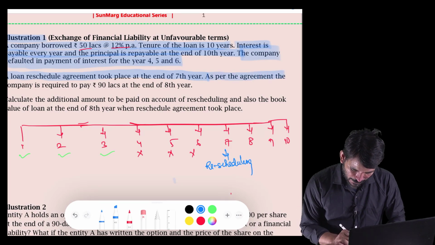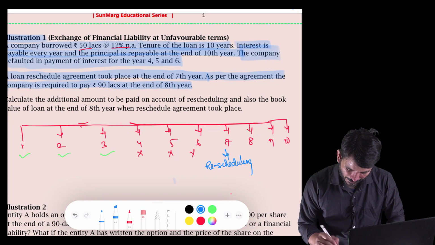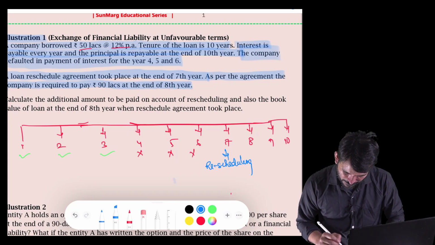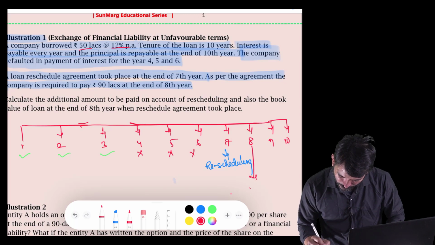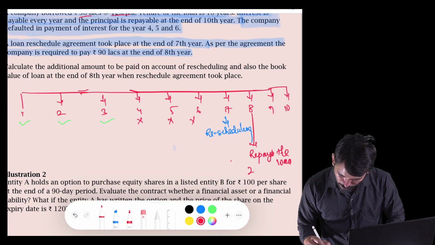As per the agreement, the company is required to pay 90 lakh at the end of the 8th year. So the agreement is saying that I need to repay my loan here at the end of the 8th year. How much should I pay? I should pay 90 lakh rupees.